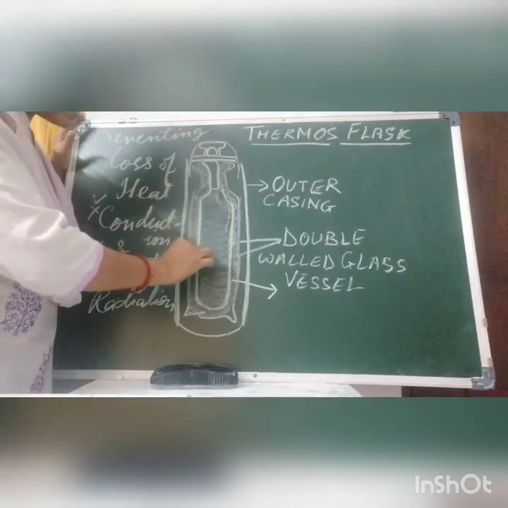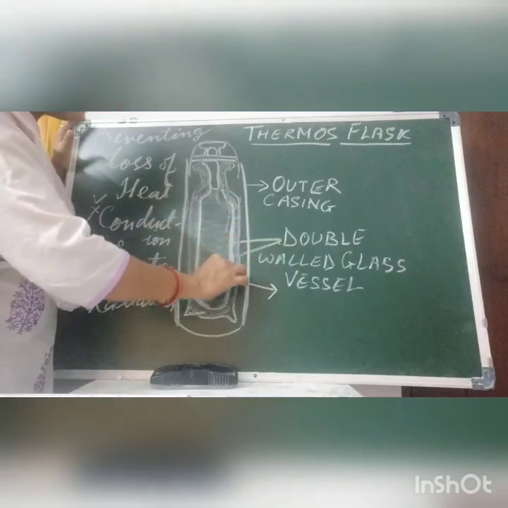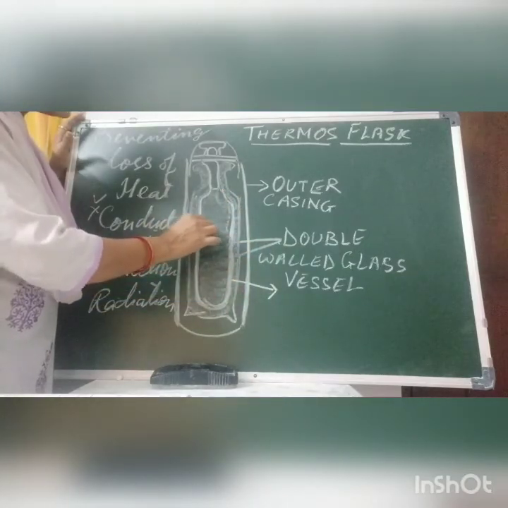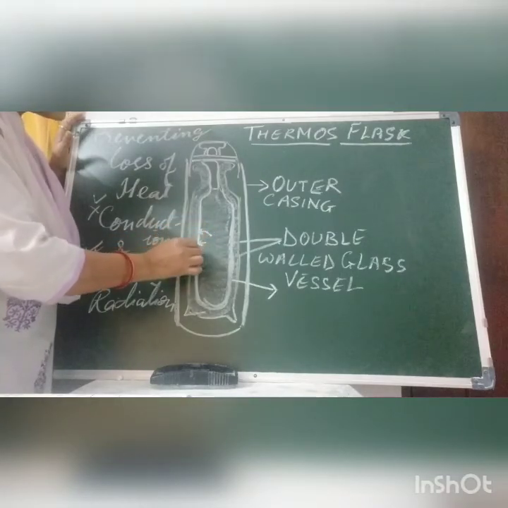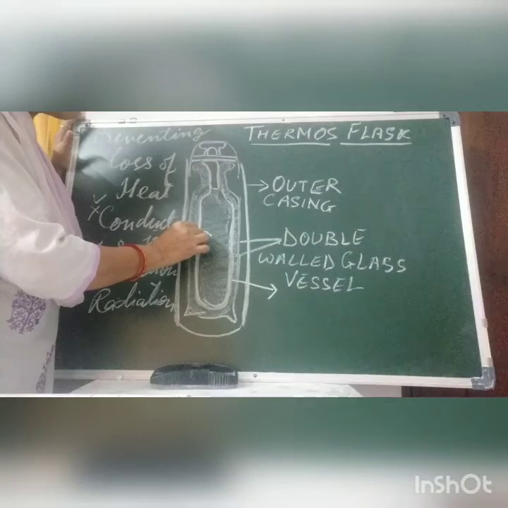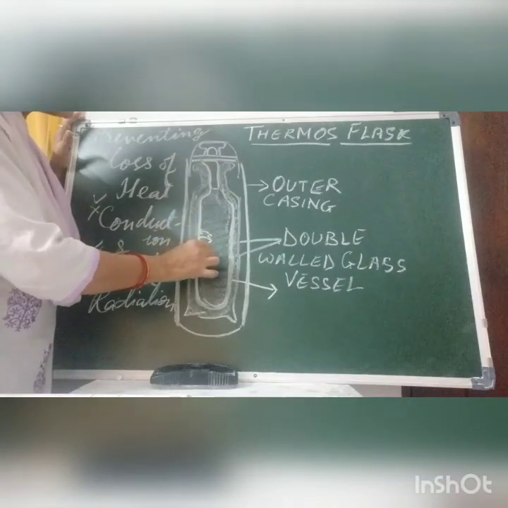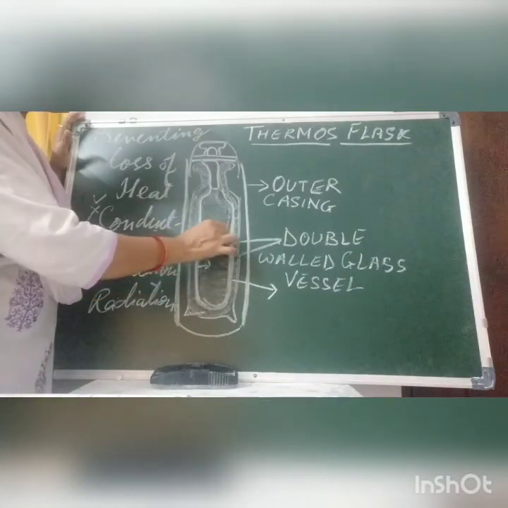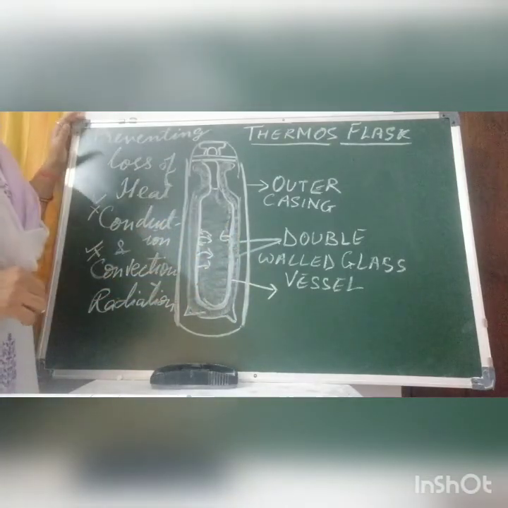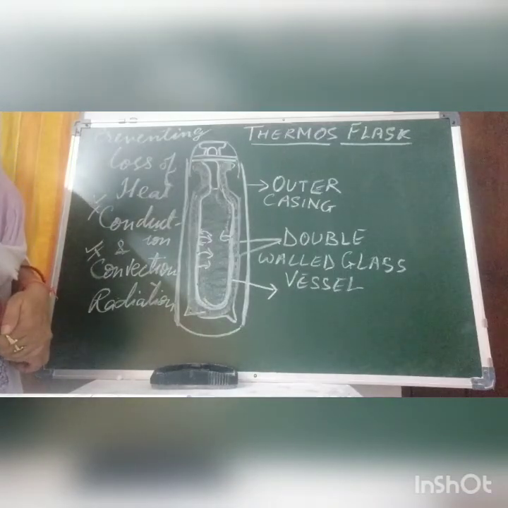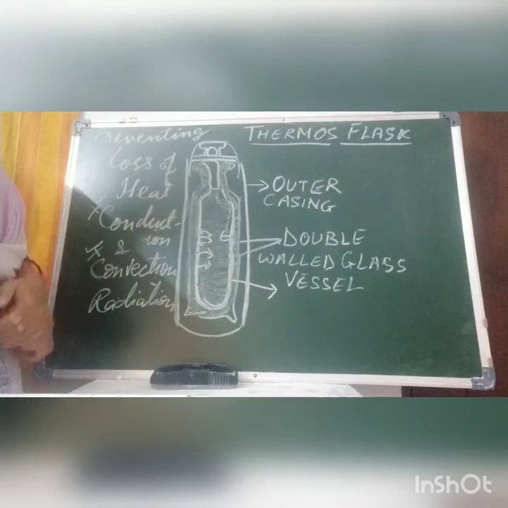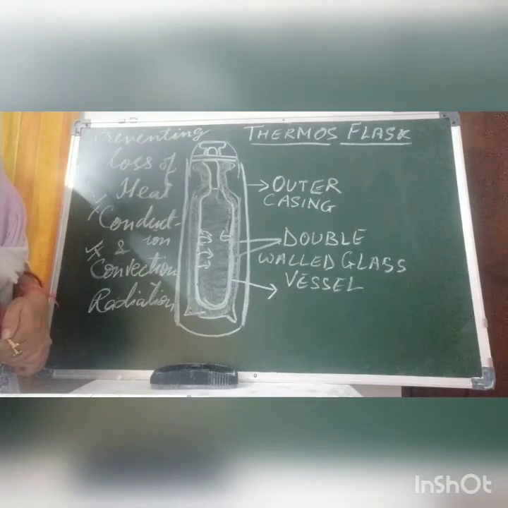And the inner wall is highly reflective. What will happen? The heat will move out from the tea. Now this reflective surface returns the heat back. So the loss of heat will be prevented by these three methods, and the heat will remain there, and the tea remains hot for a long time. Children, is this thermos flask clear?